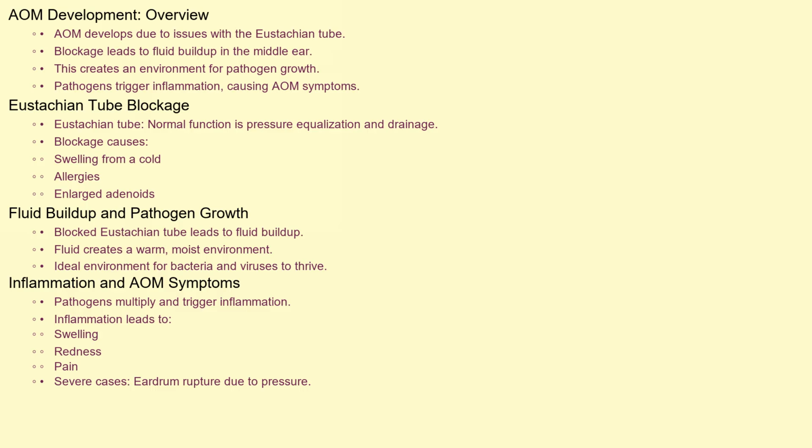The eustachian tube, normally responsible for pressure equalization and drainage in the middle ear, can become blocked. This blockage can be due to swelling from a cold, allergies, or enlarged adenoids. When the tube is blocked, fluid builds up in the middle ear. This fluid creates a warm, moist environment, perfect for bacteria and viruses to thrive. As the pathogens multiply, they trigger an inflammatory response, leading to swelling, redness, and pain, all characteristic signs of AOM. In severe cases, the pressure from the fluid buildup can even cause the eardrum to rupture.